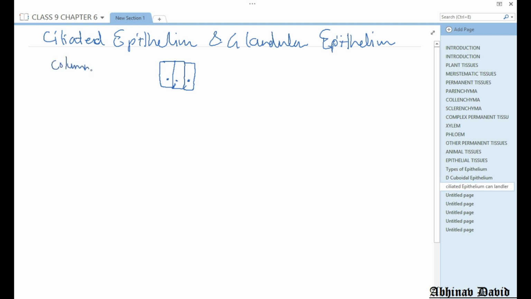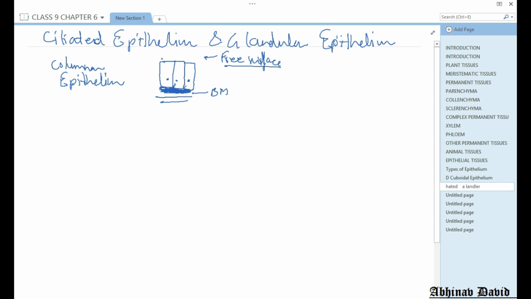Below the columnar epithelium we have a basement membrane, and below this we have other tissue. And this area is the free surface of the epithelium.